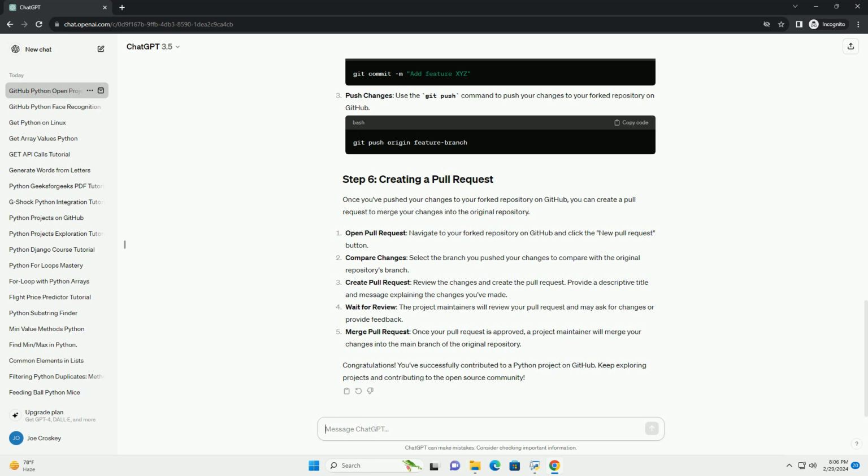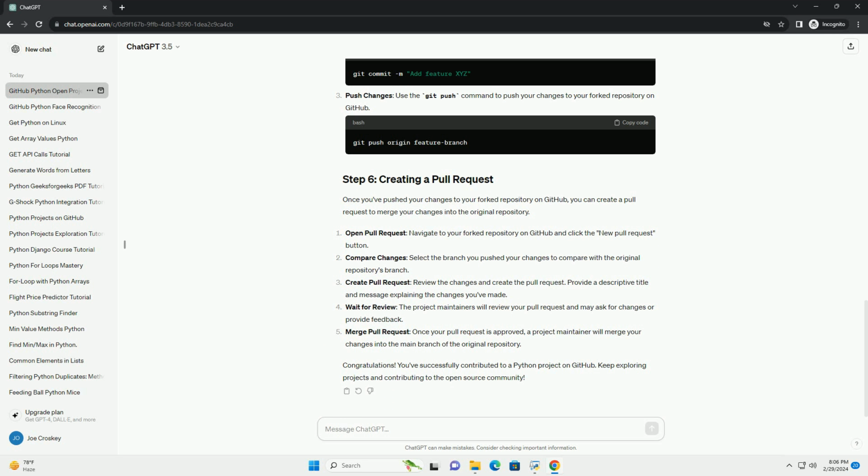Now that you have a copy of the repository in your GitHub account, you'll need to clone it to your local machine to make changes. Copy the repository URL. Click the code button on your forked repository's page and copy the HTTPS URL. Clone the repository. Open a terminal and use the git clone command followed by the repository URL to clone the repository to your local machine.